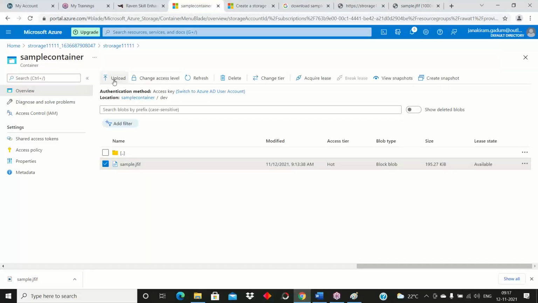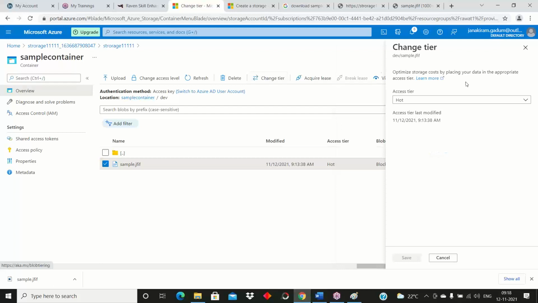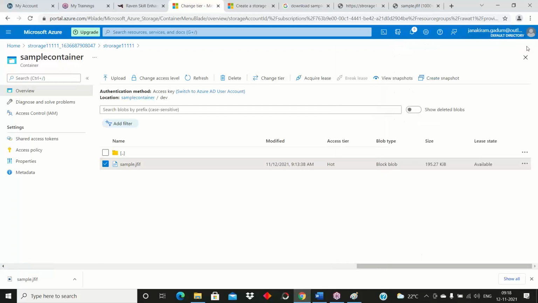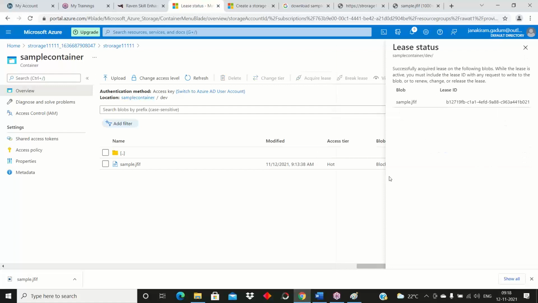Okay, and I'm going here. So this one is upload. If you want to upload more files, come here and upload. If you want to change the access policy, come here and change the access level policies. If you want to refresh this page, refresh. If you want to delete this, delete. If you want to change the tier, that means hot, cool. And immutability is this, meaning immutability is nothing but if I enable this option.